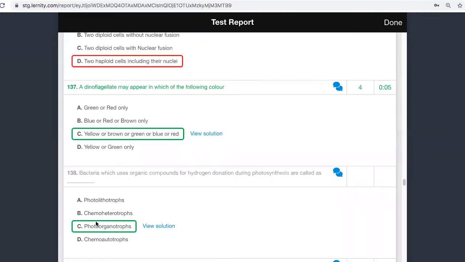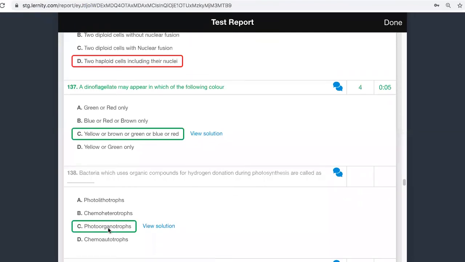What are the differences between these things? Chemoautotrophs and chemoheterotrophs: using chemicals, if it is producing its own food, then we call it chemoautotrophs. If they are digesting the chemicals and utilizing them to survive, then we call them chemoheterotrophs. Photolithotrophs use sunlight for producing food, but use an inorganic substance as a hydrogen donor.